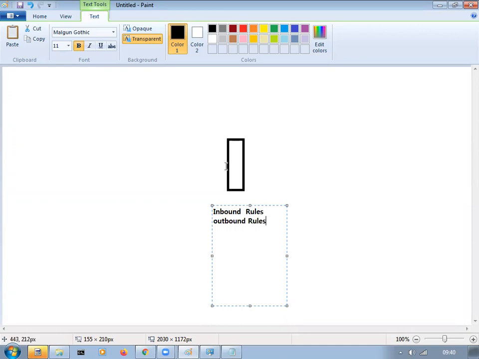What TCP ports are to be allowed inside? What UDP ports are to be allowed inside? That is the inbound. What TCP ports are to be allowed outside? What UDP ports are to be allowed outside is called outbound.